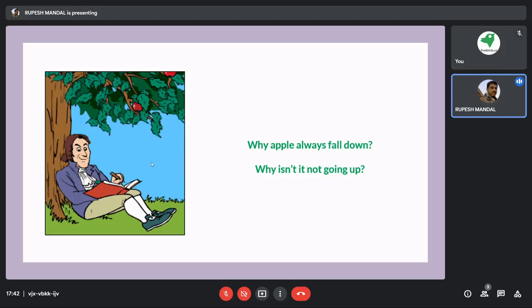Fine. So with this thinking only, the basic principles of the different laws of motion were derived. And who is the person behind it? This particular person on your screen, Sir Isaac Newton, derived all those laws of motion. The entire laws of motion, everything we face in day-to-day activity, are based on these three different laws of motion. So let's see what is the actual science behind the falling of this particular apple and other aspects.